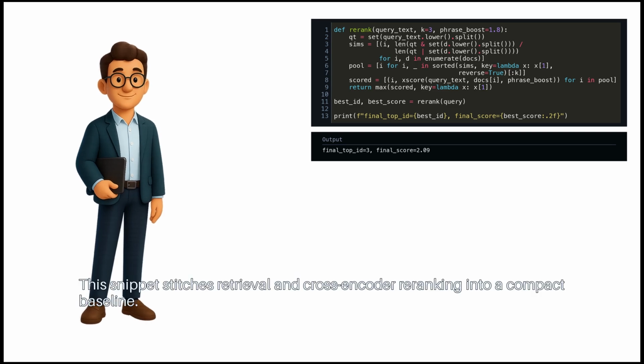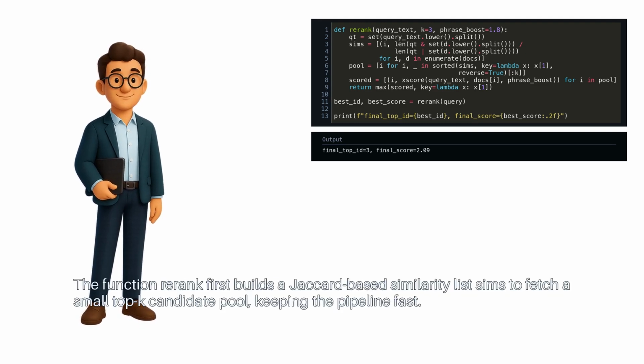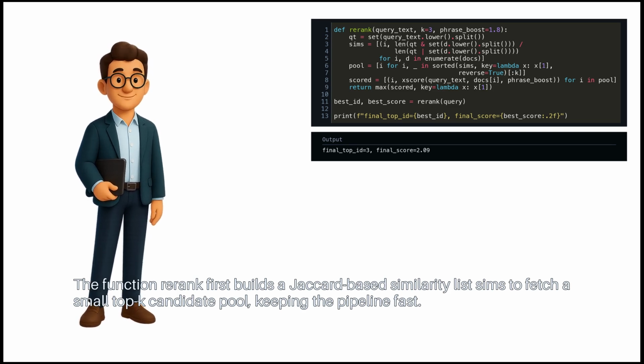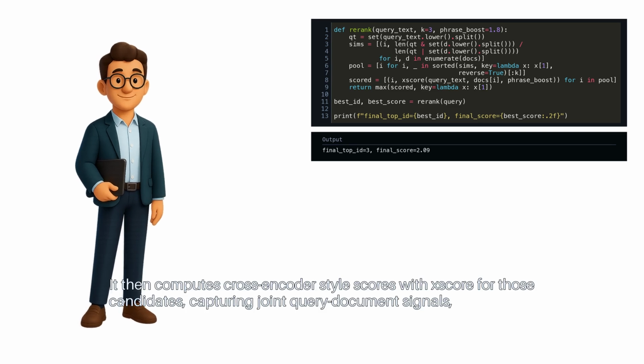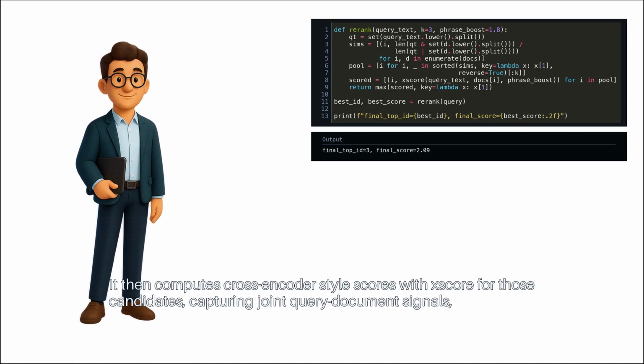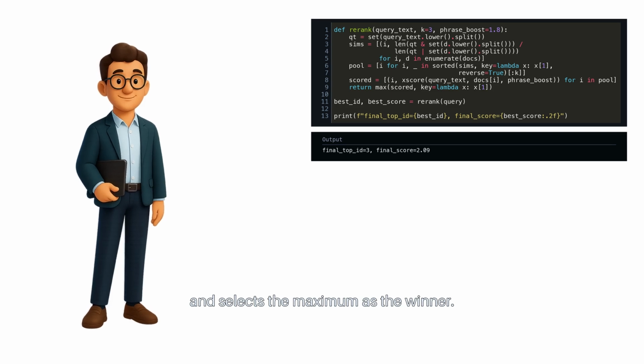This snippet stitches retrieval and cross-encoder re-ranking into a compact baseline. The function rerank first builds a Jaccard-based similarity list sims to fetch a small top K candidate pool, keeping the pipeline fast. It then computes cross-encoder-style scores with xscore for those candidates, capturing joint query document signals, and selects the maximum as the winner.